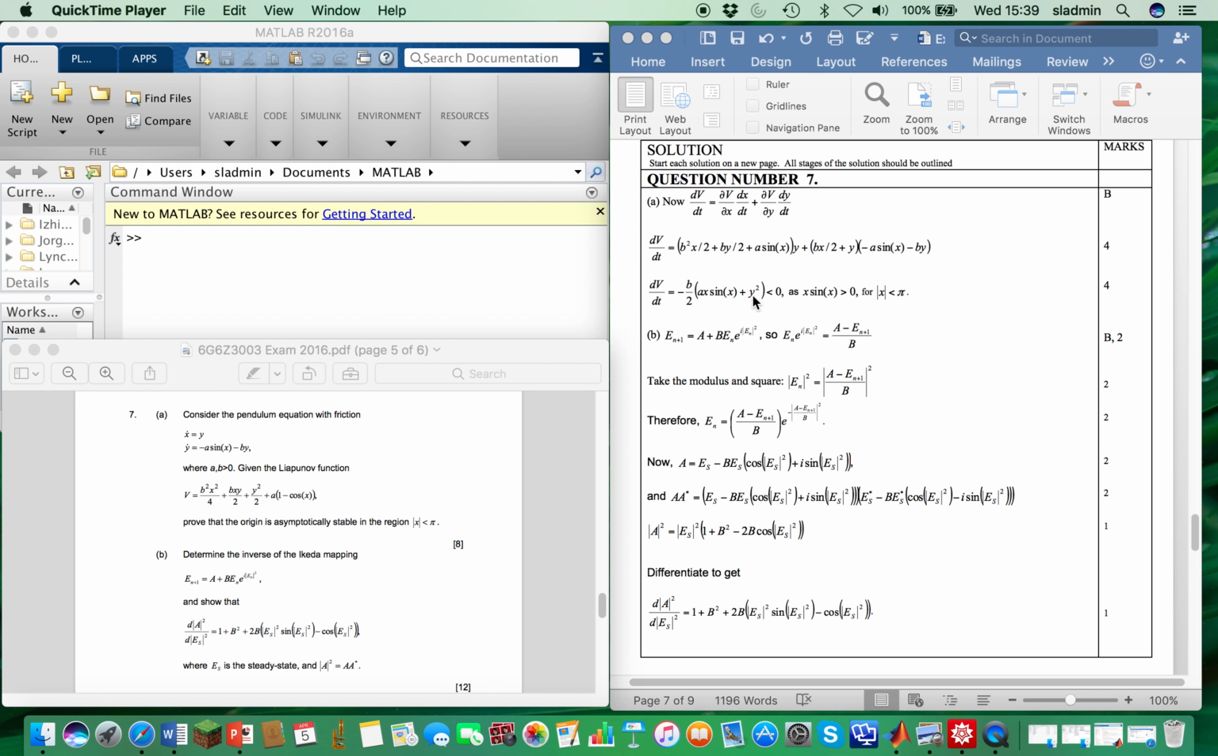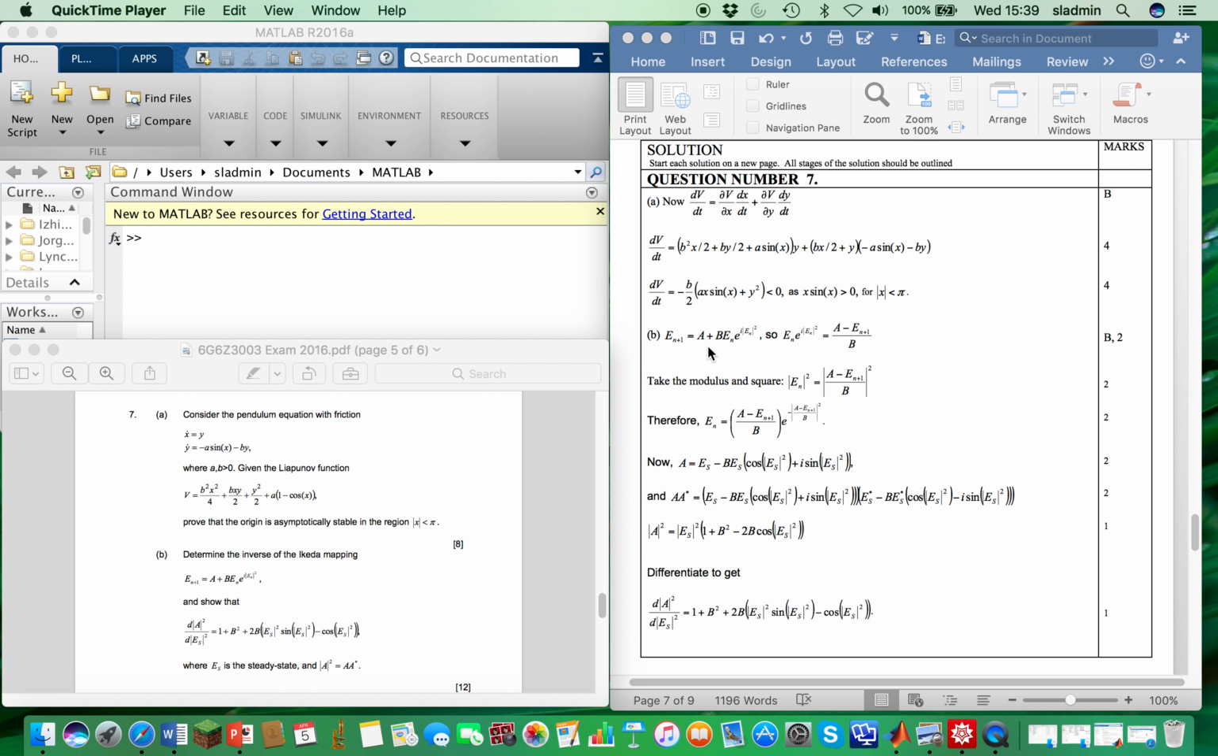Now we want to know whether this is positive or negative, but the clues given in the question, we want to prove that the origin is asymptotically stable, so we know that this expression here has to be negative, which means that x times sine x plus y squared has got to be positive inside this bracket. And if you plot x times sine x using ezplot in MATLAB, then you will see that x times sine x is always strictly positive when mod x is less than pi. So you can check that with MATLAB. And because x times sine x is always positive in this region, then dV/dt is negative, and the origin is asymptotically stable, where a and b, remember, are both positive.